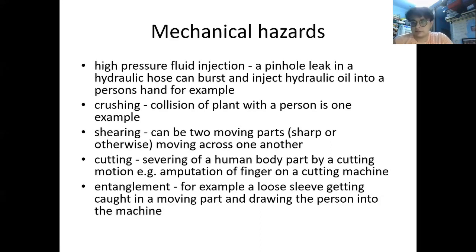So as discussed earlier, some portion of the worker can come in contact with the machine, and as a result, damage can occur to the body of the workers. Entanglement. For example, a loose sleeve getting caught in the moving part of the machine, or drawing the person into the machine. We have already discussed that loose sleeves or cloth can come in contact with a moving machine, and as a result a mechanical hazard can take place.